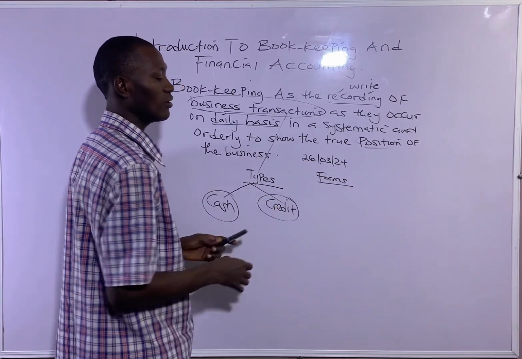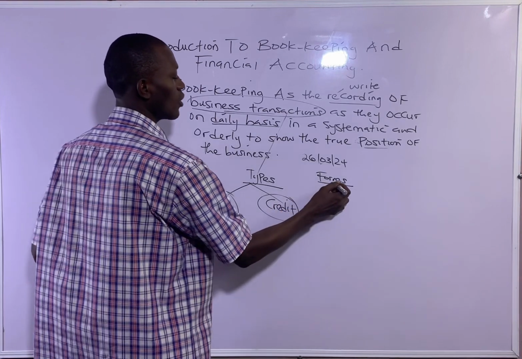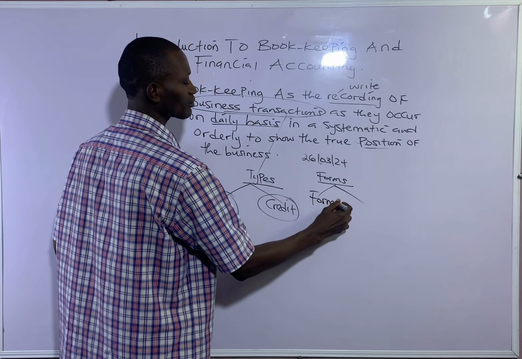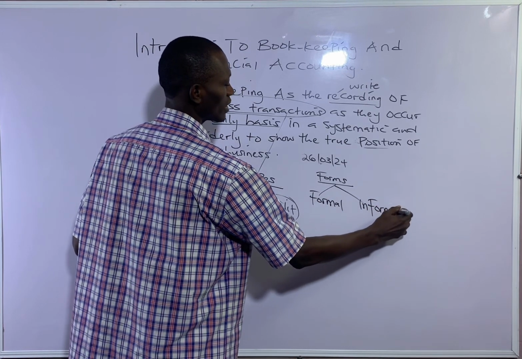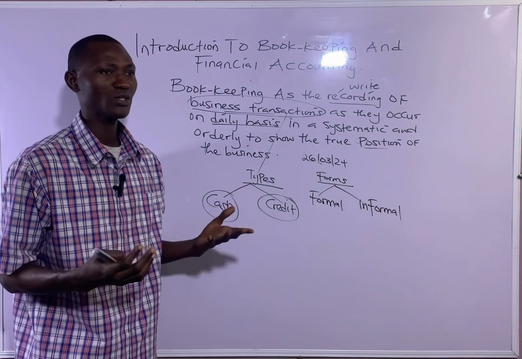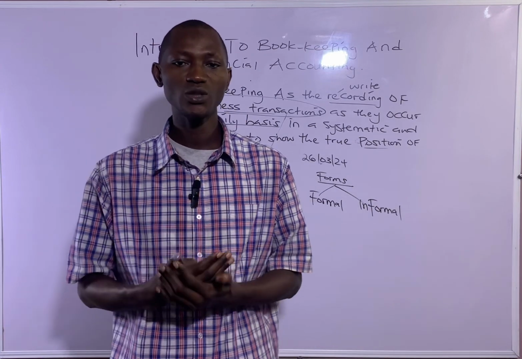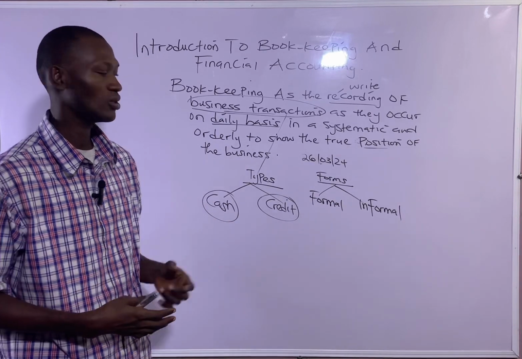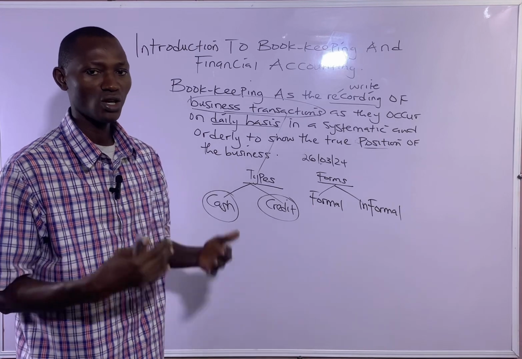Then let's go to forms of business transaction. We have two forms basically: formal business transaction and informal business transaction. Formal business transaction is usually between an individual and a business organization, or between a business organization and another business organization.